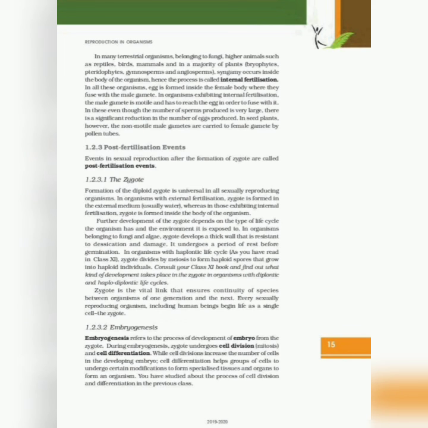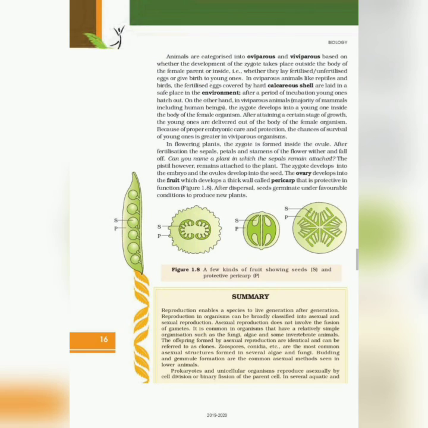While cell division increases the number of cells in the developing embryo, cell differentiation helps groups of cells to undergo certain modifications to form specialized tissues and organs to form the organism. You have studied the process of cell division and differentiation in the previous class.